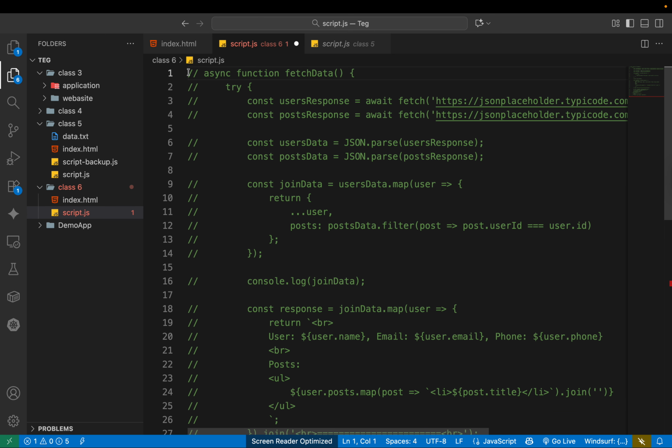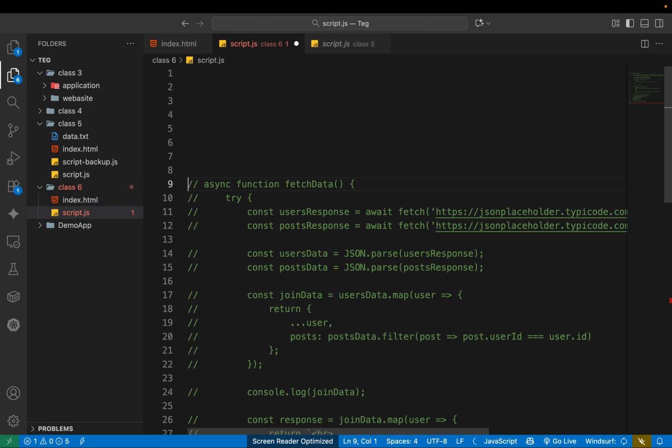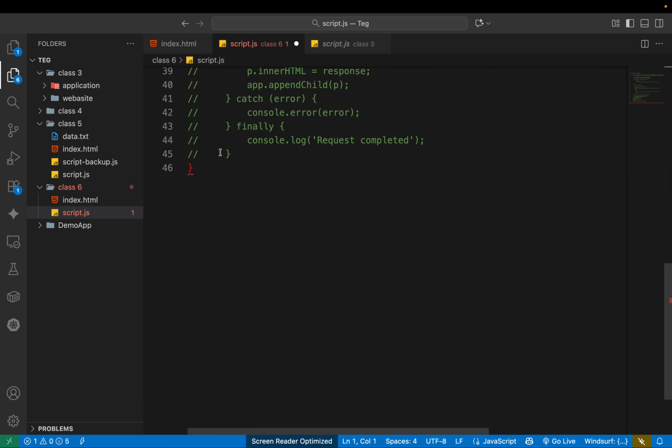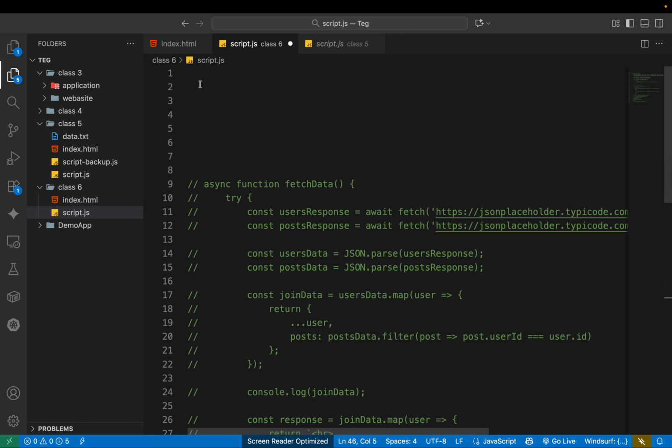So I comment out the function I wrote before. Here we first need to see what the fetch function is and how it works.